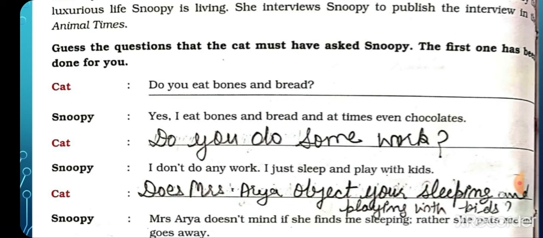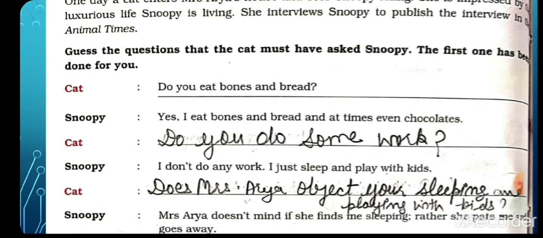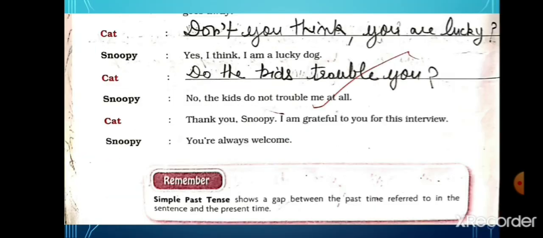Rather, she pats me and goes away. Students, don't you think you are lucky? Snoopy: Yes, I think I am a lucky dog. Then cat: Do the kids trouble you? No, the kids do not trouble me at all. Thank you, Snoopy. I'm grateful to you for this interview and you are always welcome.